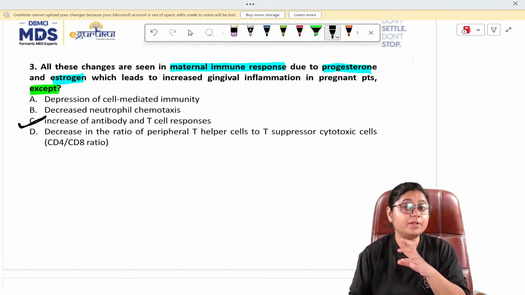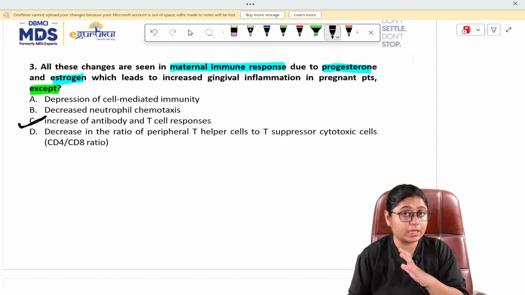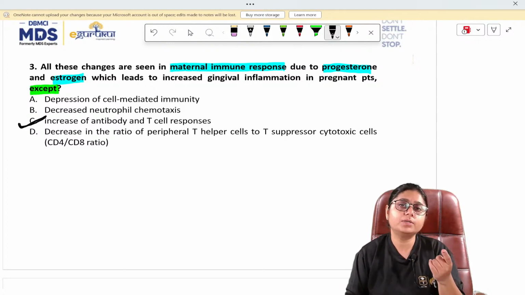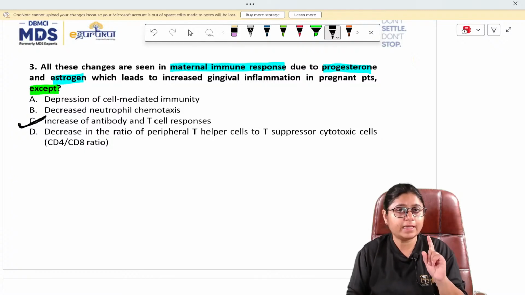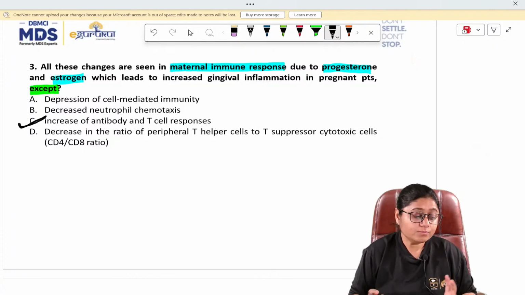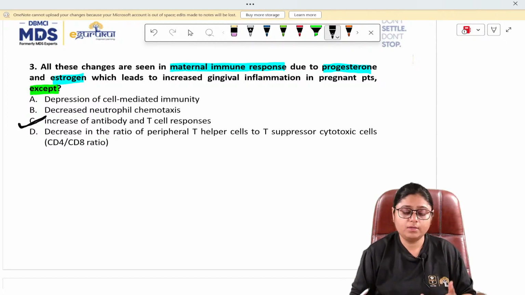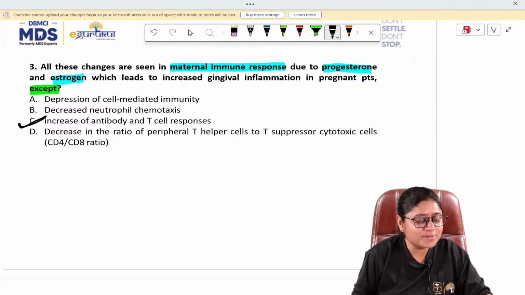Chemotaxis means the bacteria will release certain toxins, certain chemicals, which will be identified by the neutrophils and they will be attracted towards it. They will know that the bacteria is here and they will reach there. Okay, so that will be decreased in pregnant patients. No worries, no issues, Rani, no issues.